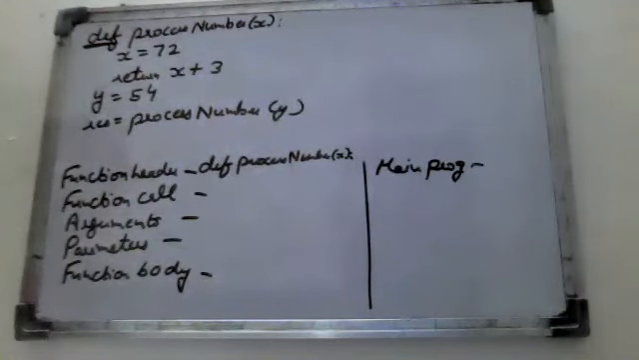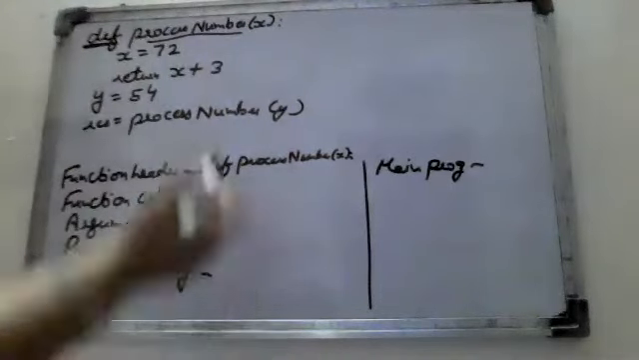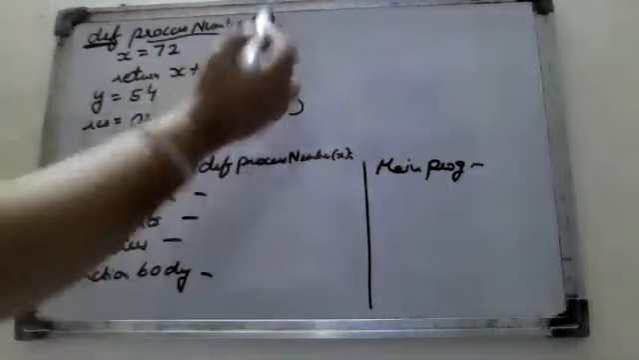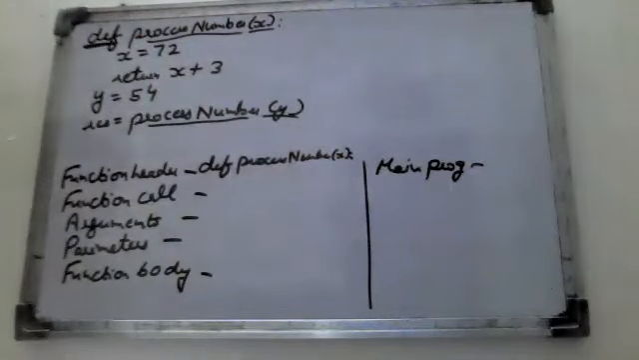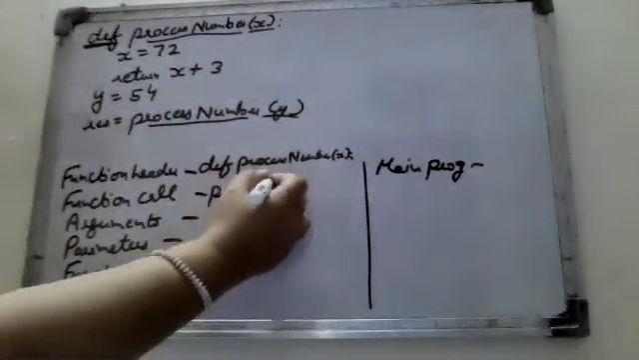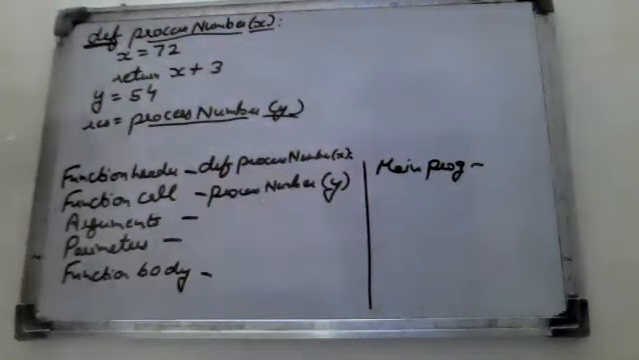Function call. A function call is that which has the same name. Just see here where it has the same name. So here it is the same name. This is the formal and this is the actual argument. So what is the function call here? Process number y.